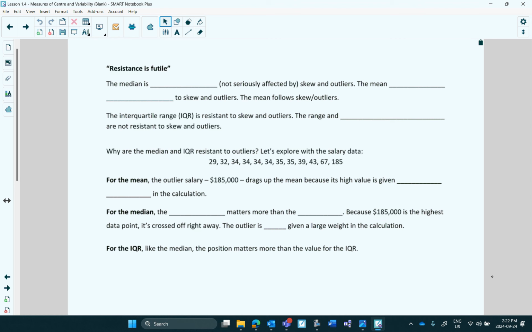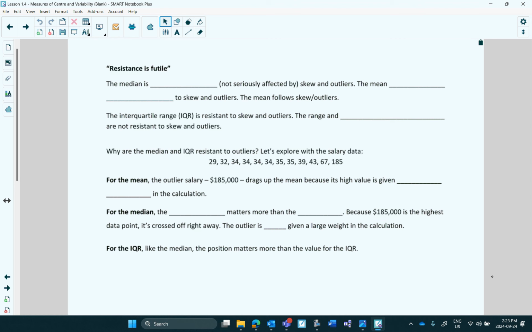Why is there such a difference? Look at these numbers, and why do you think there might be such a difference between the two? Why is the mean so much bigger than the median? It's the 185. Because remember, mean is the average.